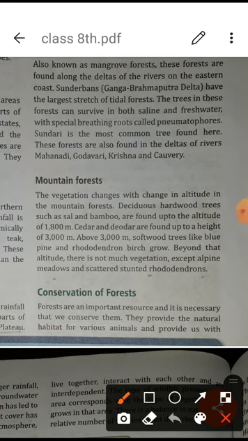Just as I have explained to you about altitude, you are aware, height. Where there is 1800 height, then 3000, then more than 3000, accordingly the height increases. When the altitude is increasing, the trees are found in different ways. So these are the different kinds of trees of India and the different parts where they are found.